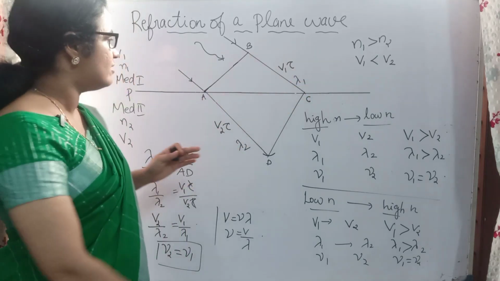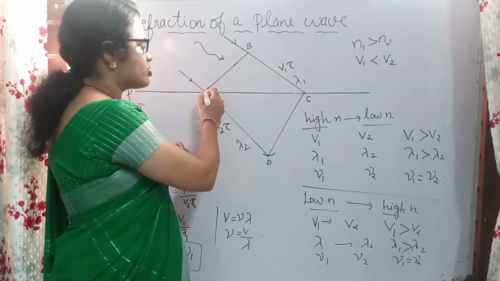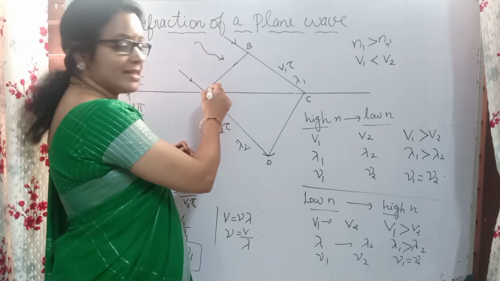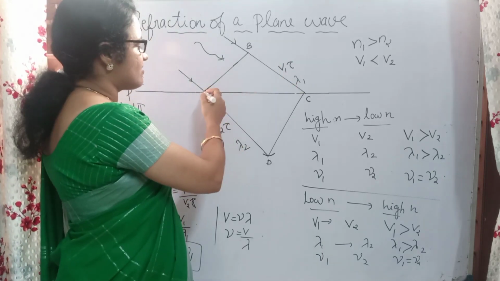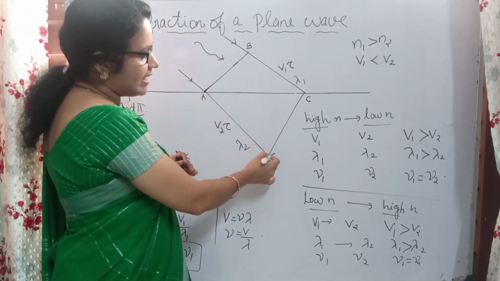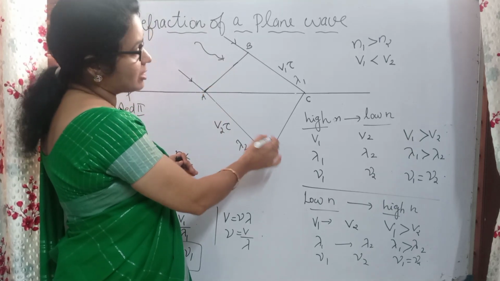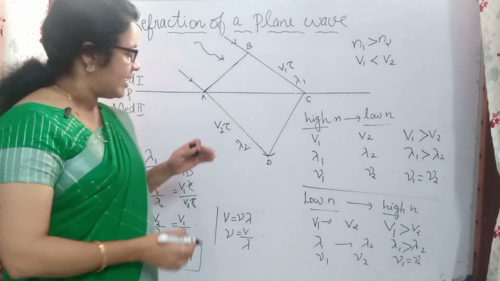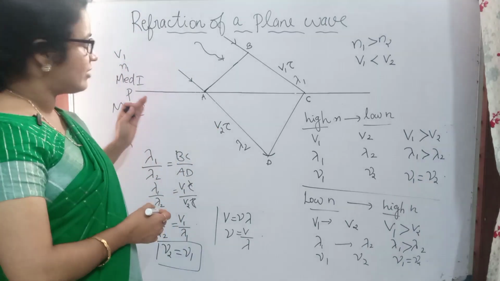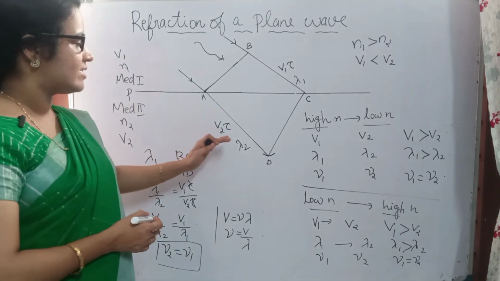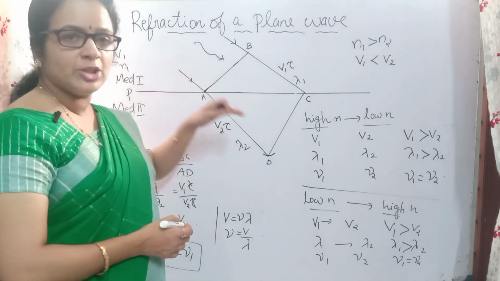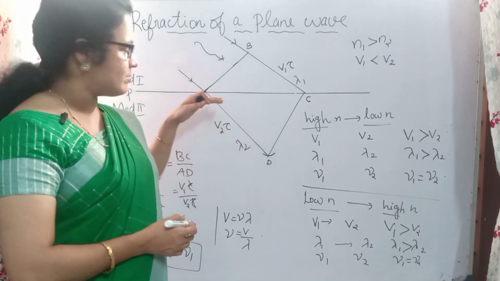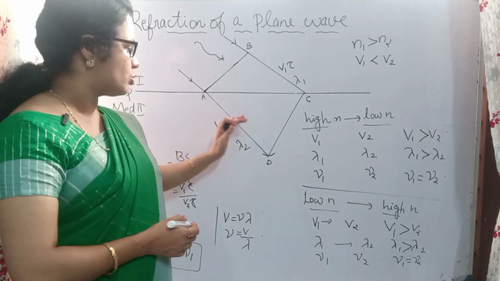And again here we can see this point A also will be traveling in a time interval of t, or tau, from A to D. What will the distance be? That will be more than BC, because the speed or velocity is v2 and here the time is tau. So v2 tau will be the distance AD. That means AD will be equal to v2 tau.